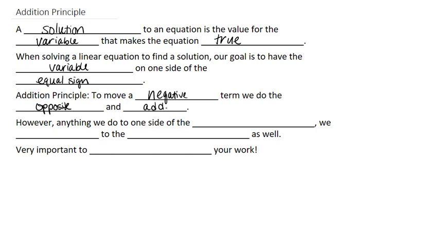However, anything we do to one side of the equal sign, we must do to the other side as well. And it's very important to show all your work. So let's do an example.